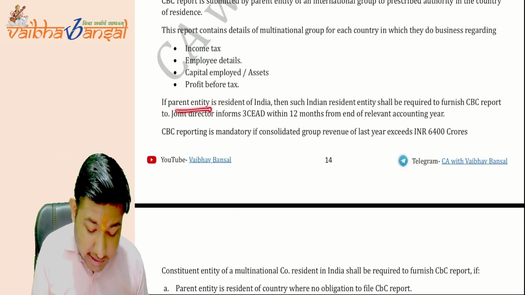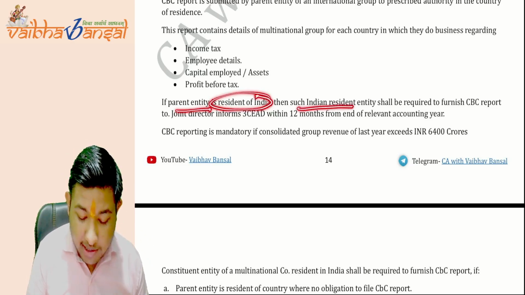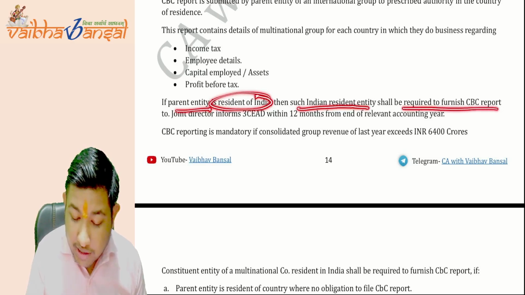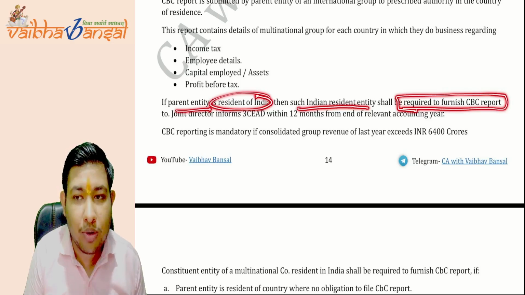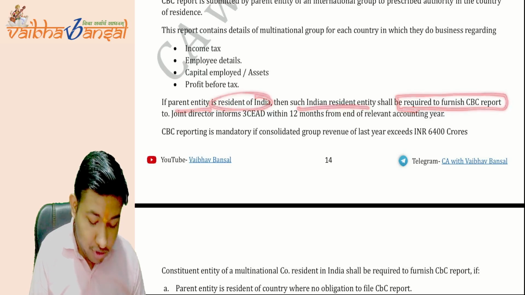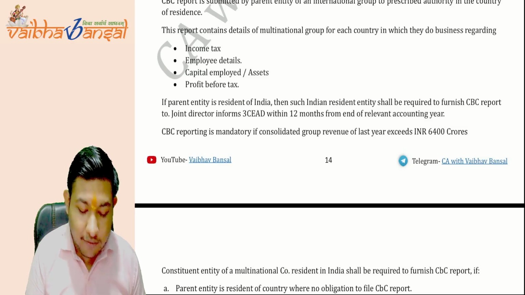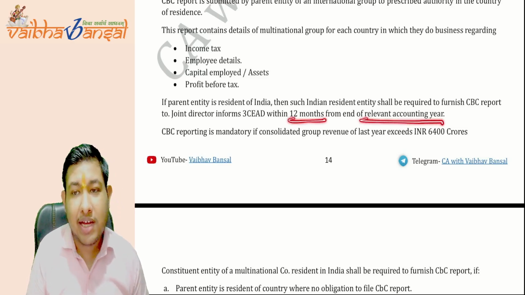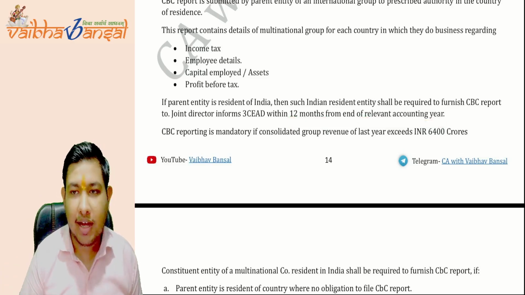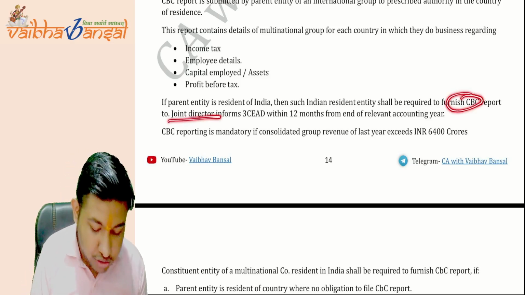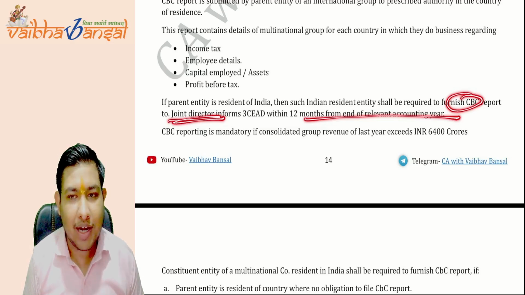If the parent entity is resident in India, then such Indian resident company shall be required to furnish the CBC report to the joint director in form number 3CEAD within 12 months from the end of the relevant accounting year. If the parent entity is in India, then the CBC report is to be furnished to the joint director within 12 months from the end of the relevant accounting year.